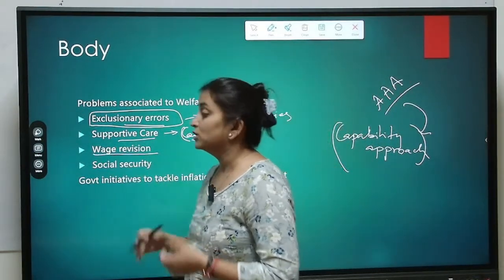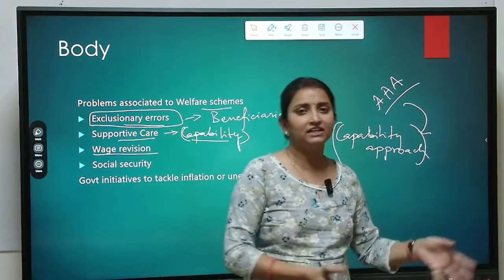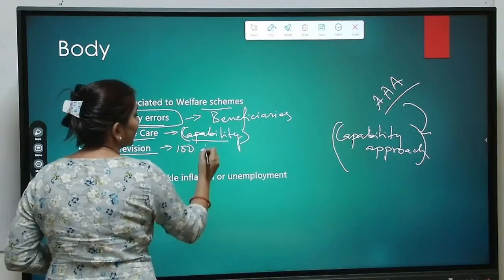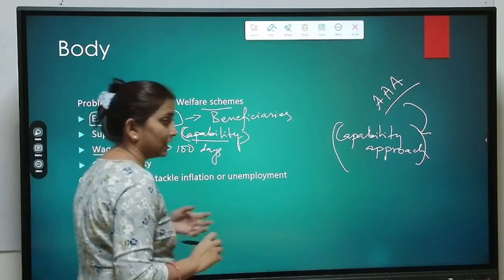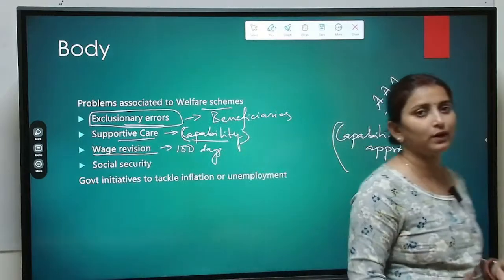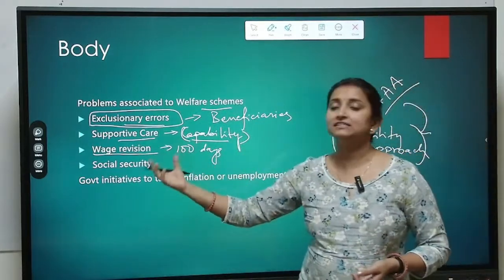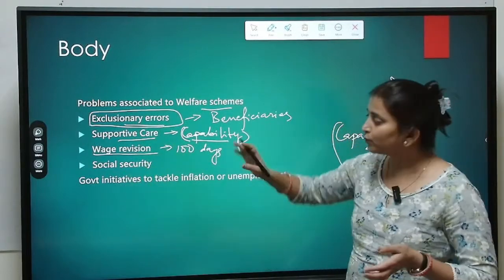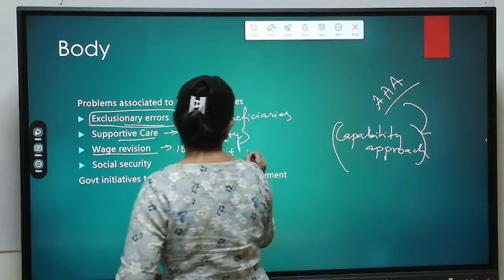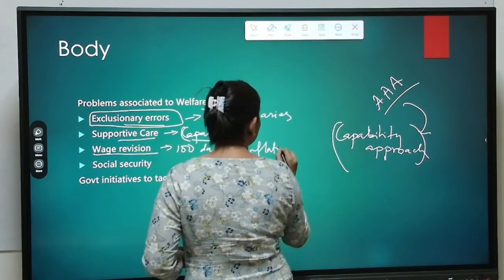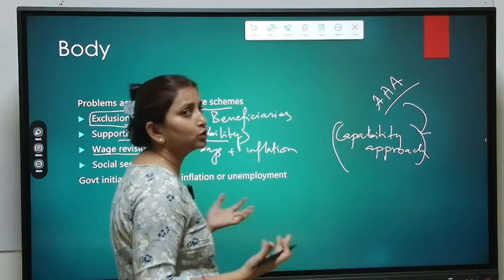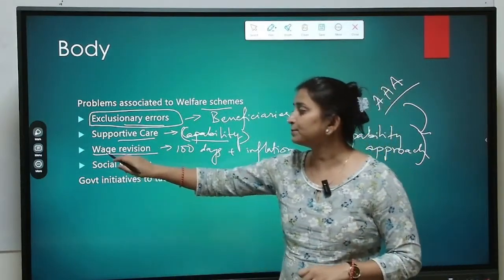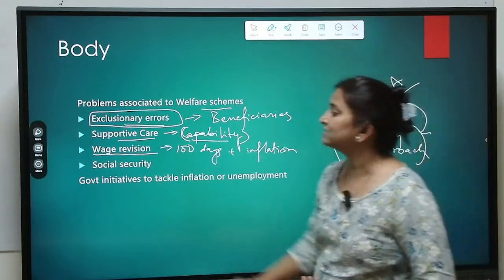Plus wage revision. So whatever wages we are giving them in various schemes, let's say in MGNREGA, we are providing them 100 days of employment. Okay, so this 100 days of employment that government is providing them, this salary in some areas is not even reaching the minimum wages. Or it is not adjusted to inflation. So because it is not adjusted to inflation, there is no use. We are not able to give them the required amount of money, right? So that is a problem associated with wage revision.